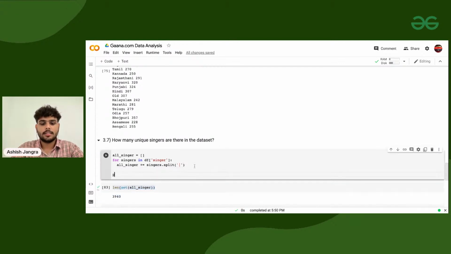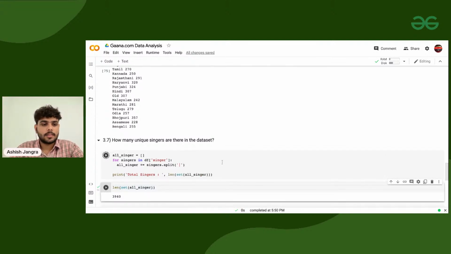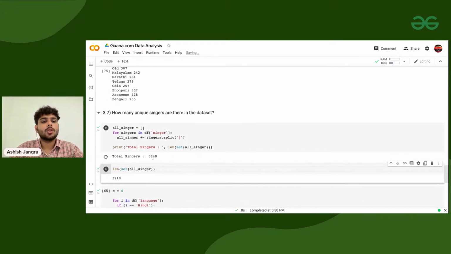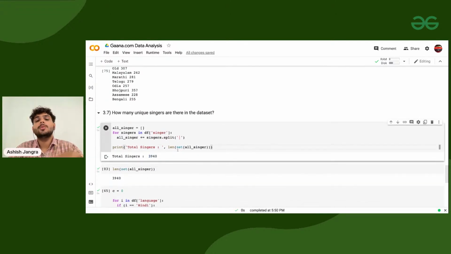Let's print the total unique singers. How many unique singers are there? There are a total of 3940 unique singers. Sorted, no rocket science.